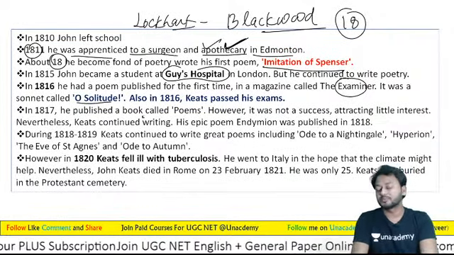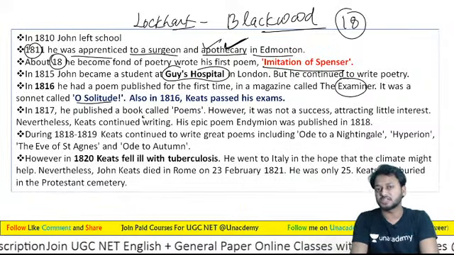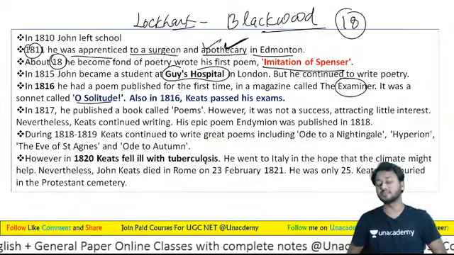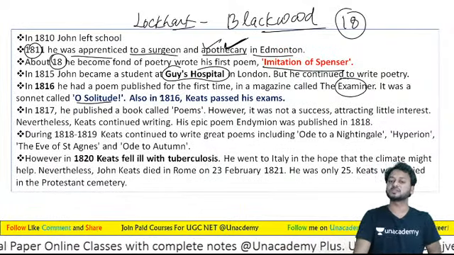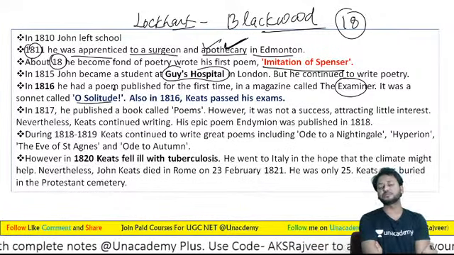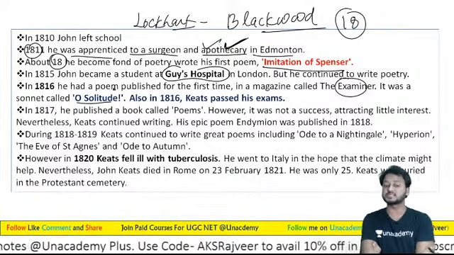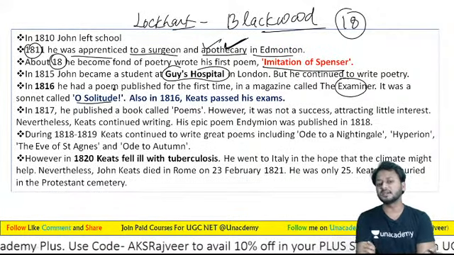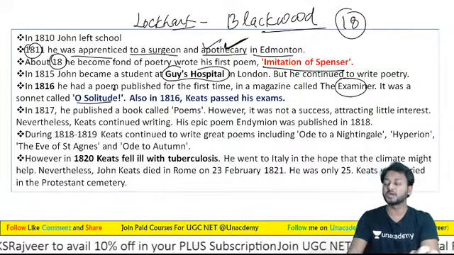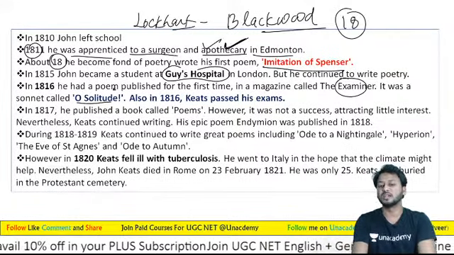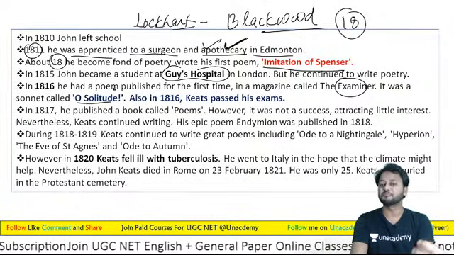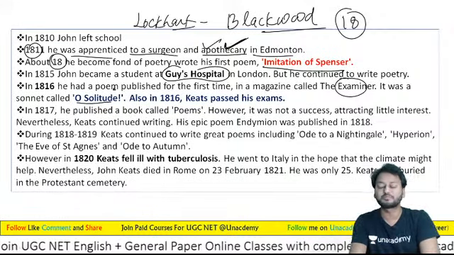And learners, you should know that in the same year, 1816, was the year when he was admitted as a student to Guy's Hospital, but he passed his exam in the same year. And now learners, see some interesting points in his life. So 1817. This is the year, learners, when he tried to publish another poetic collection named Poems, but this was not a successful collection, or you can say, learners, this was not made popular by anyone, not praised by anyone.